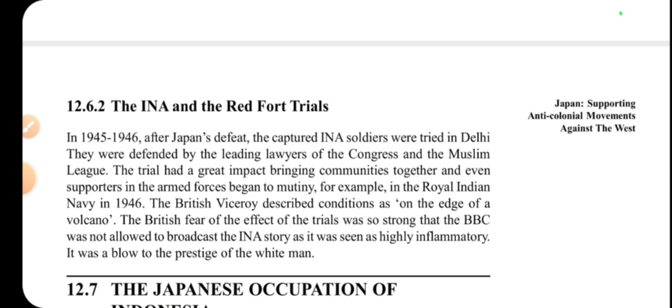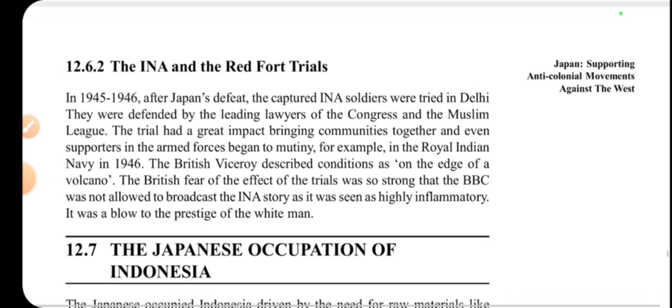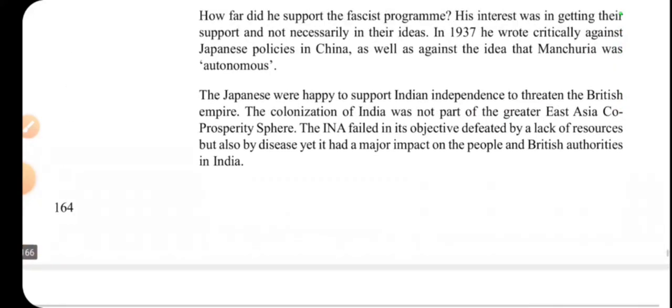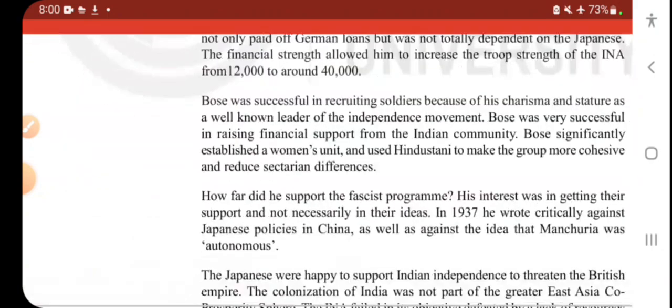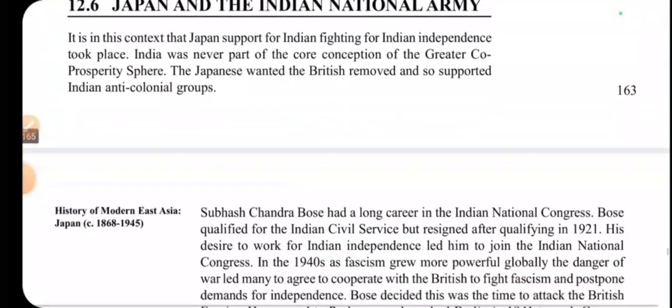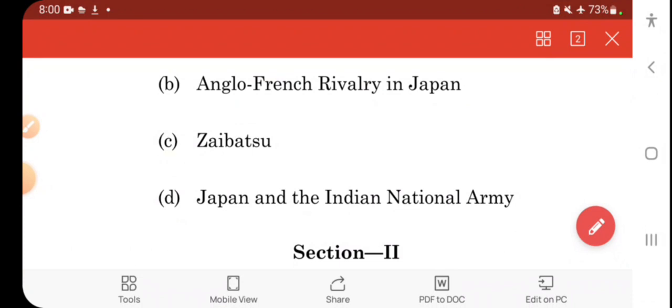मतलब ये बहुत ही एक आउट मतलब आउटबर्स्टिंग एक थिंग था, बट एट दैट मोमेंट ऑफ टाइम देयर वाज अ नेशनलिस्ट सेंटिमेंट एंड देयर वाज अ डू और डाई सिचुएशन एट दैट मोमेंट ऑफ टाइम. The people for INA thing, they used to had a radical effect on the people. So it was a blow to the prestige of the white man that they were actually given a tough fight by the INA people. Okay, so this is about, if you see, INA's impact and the Japan support to the Indian National Army.